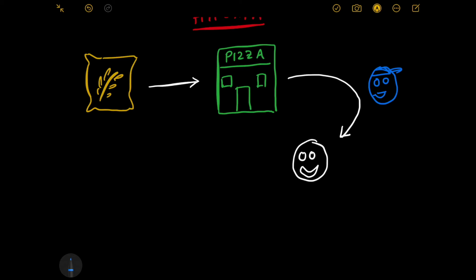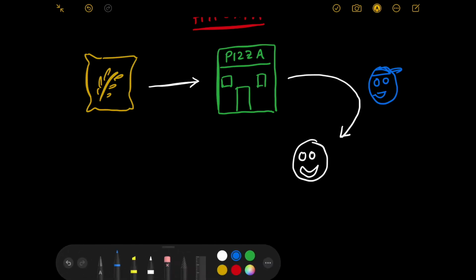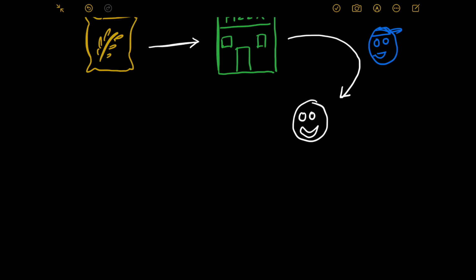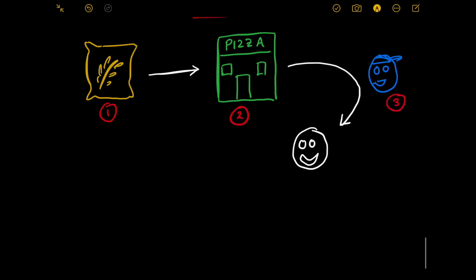So if I want to order one pizza at my address, what are the steps that are to be done? First thing that we require is the wheat, then we require the pizza shop, and then we require the delivery guy for delivering the pizza. Now let's bring this story into our biology world. Let's see how things will look.